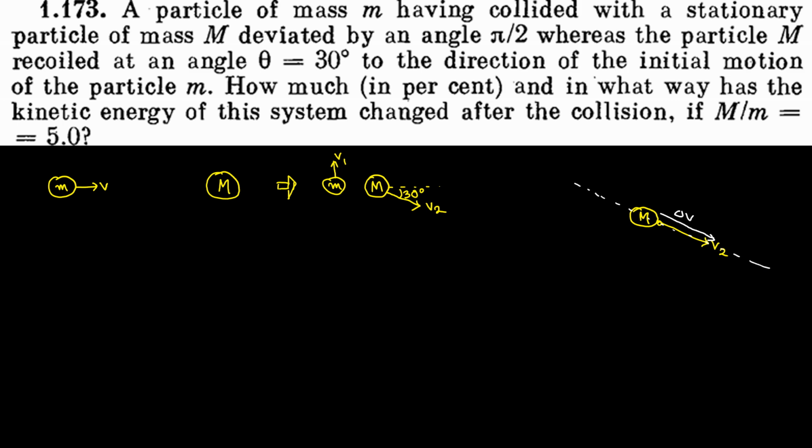Right now, some of you might say, sir, why are you only taking mass 2? Why not take mass 1? See, even if you take mass 1, the line of collision would be the same. If you take mass 1, the initial velocity is in this direction. The final velocity is in this direction. What is delta v? Final velocity minus initial velocity. So delta v would be in this direction. So delta v is the line of collision, isn't it? Now tell me, this line and this line are the same thing, no? So it doesn't matter whether you take particle 1 or particle 2, the line of collision will be the same.